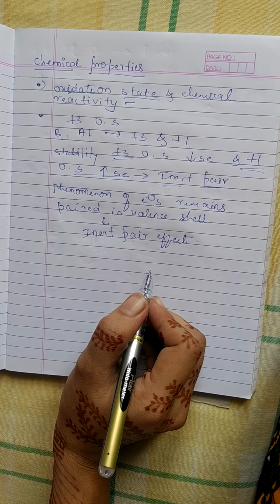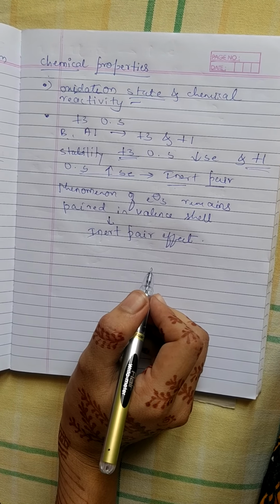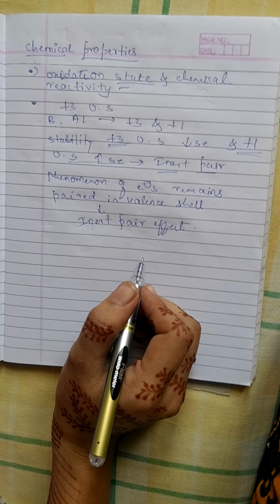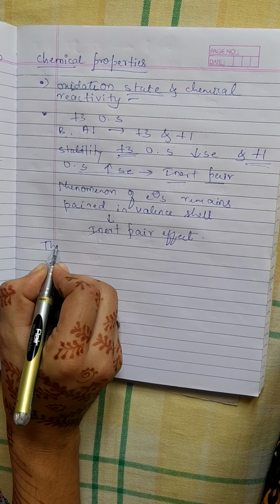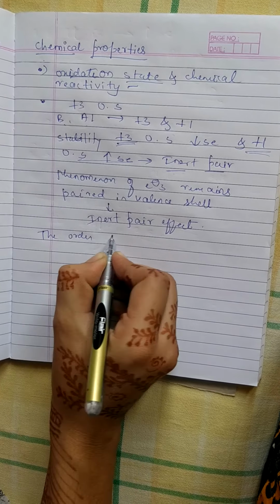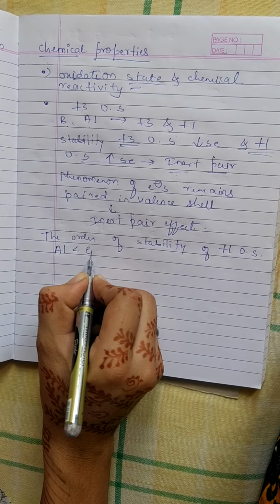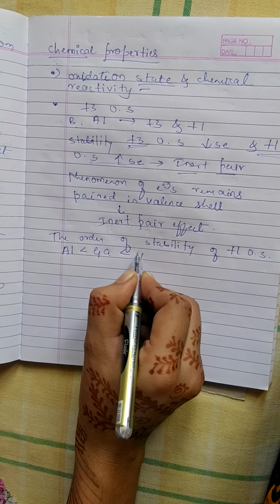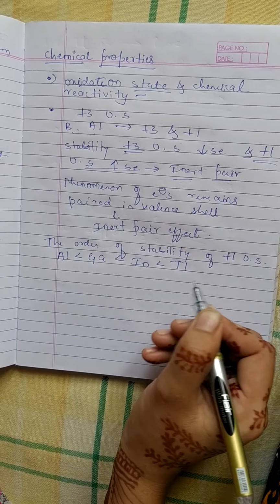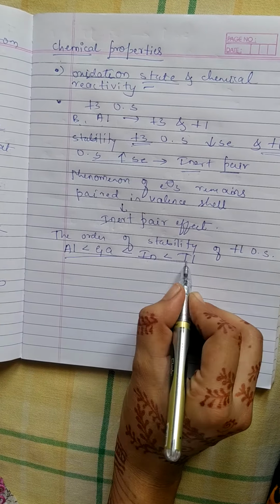The rest of the members also have some of the oxidation states, and the order of stability of +1 oxidation state is aluminium less than gallium, less than indium, less than thallium. Means as we move down the group from aluminium to thallium, stability of +1 oxidation state increases.